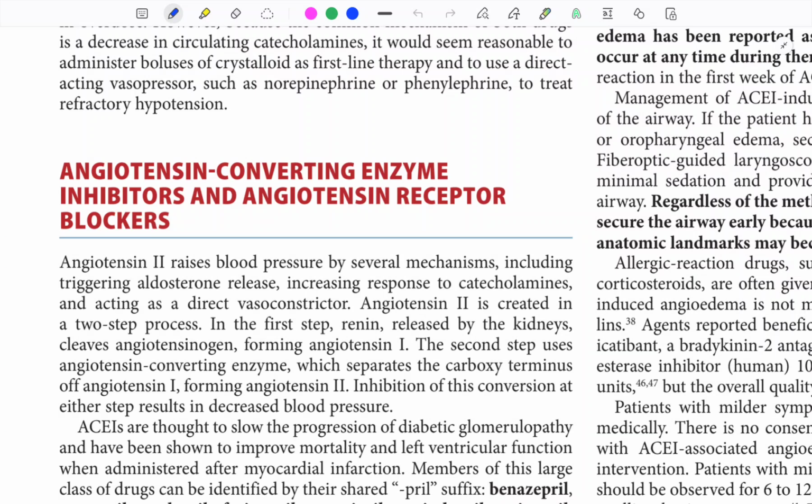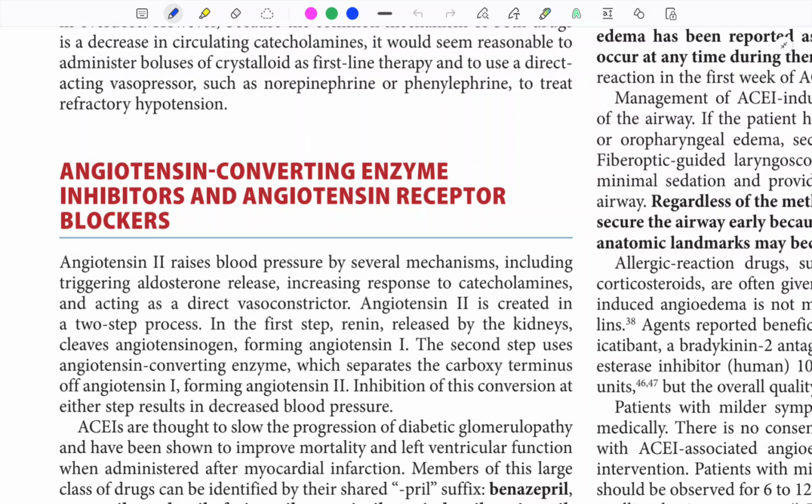Angiotensin 2 is created in a two-step process. In the first step, renin, which is released by the kidneys, cleaves angiotensinogen, forming angiotensin 1. Then angiotensin converting enzyme, ACE, converts angiotensin 1 to angiotensin 2. Inhibition of this conversion is done by ACE inhibitors. It results in decreased BP.